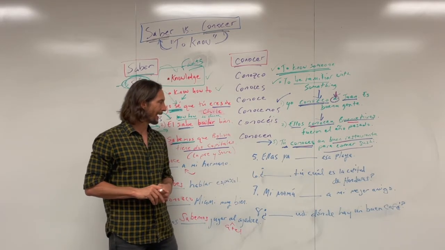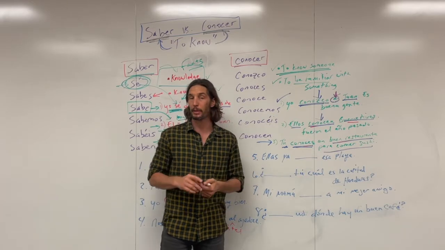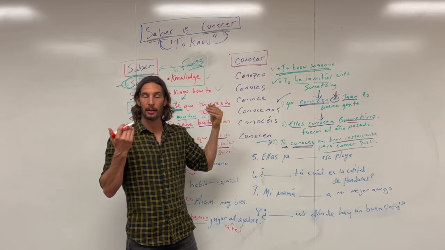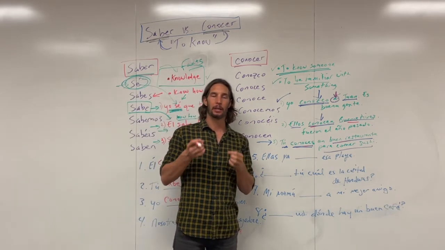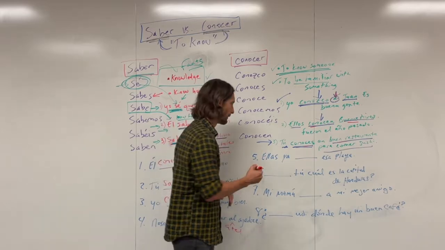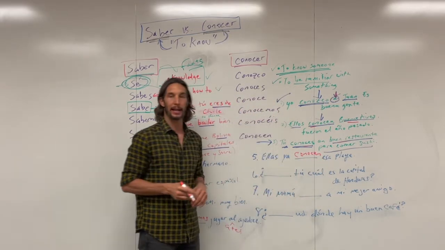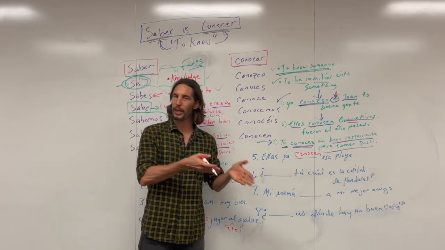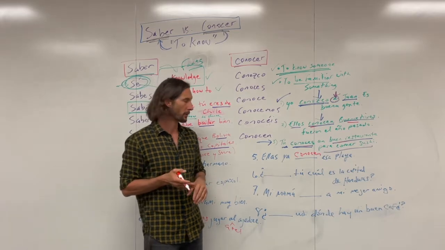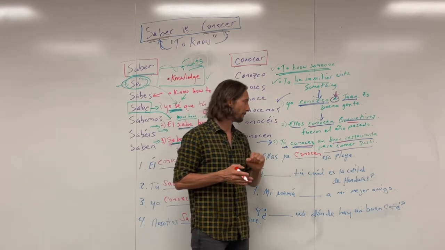Número 5, ellas ya blank esa playa. They're already familiar with that beach, right? So we want to use conocer because we're talking about familiarity. We're not saying they know how to get to the beach, right? We're saying they're familiar with the beach. So ellas ya conocen esa playa. And again, we're using conocer, but we're not using the personal A, because the beach clearly isn't a person. So ellas ya conocen esa playa.